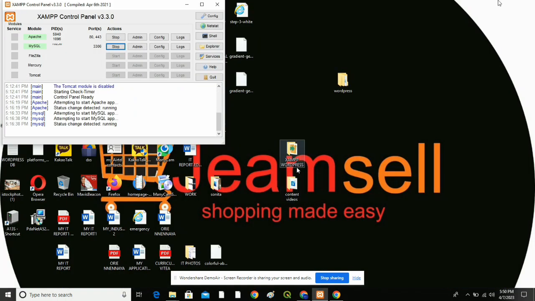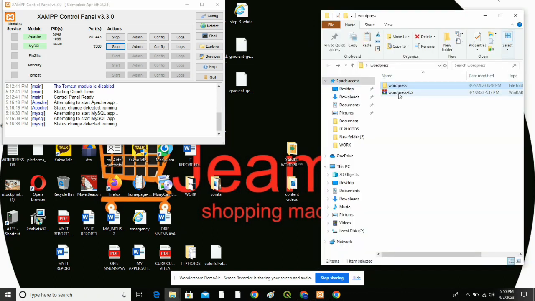But first, you have to create a folder for the XAMPP. Okay. Now, after that, you create another folder. You install WordPress. You extract the WordPress folder, and you get this from the WordPress.